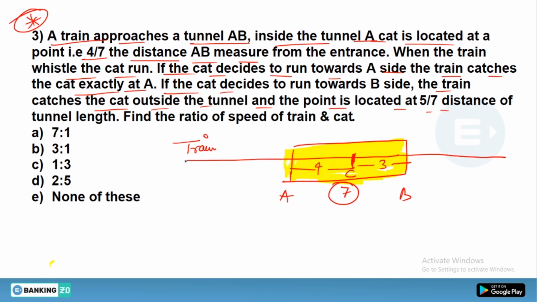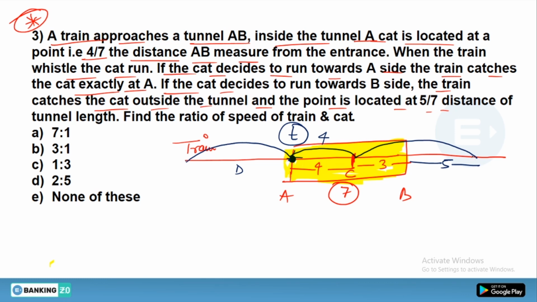Let's see that the first condition says that if the train starts towards here, and the cat runs towards A, they will catch each other at just the entrance of the tunnel, which is A. That means for a particular time, the cat travels 4 units while the train travels, let's say, D units. But the second condition says that if the cat moves towards the exit, which is B, it not only crosses the tunnel but moves 5/7 of that tunnel. That means it will go ahead 5 units.